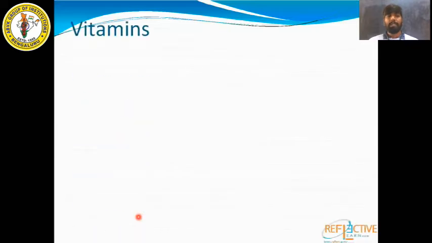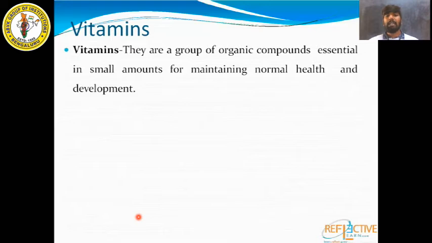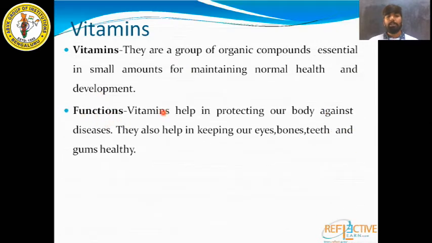Next we have vitamins. Vitamins are a group of organic compounds essential in small amounts for maintaining normal health and development. What are the functions of vitamins? Vitamins help in protecting our body against diseases. They also help in keeping our eyes, bones, teeth and gums healthy. So these vitamins will help our body to stay healthy.